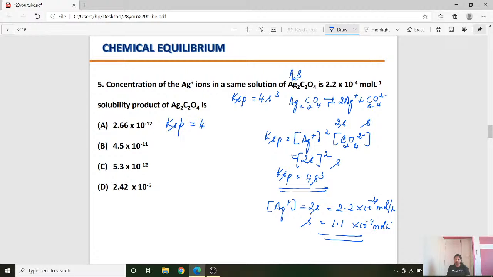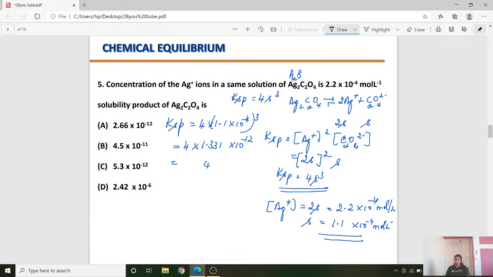So now since we know what is S, we will substitute it: 4 into 1.1 into 10 to the power of minus 4, 3 times. So this will be, student, 4 into 1.1 into 1.1 into 1.1. So it can be 1.331, and 10 to the power of minus 4 into 3 will be 10 to the power of minus 12.